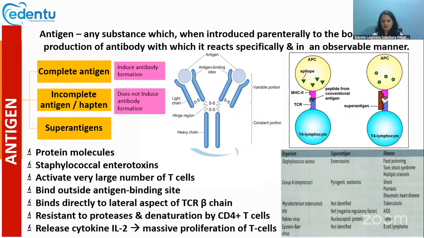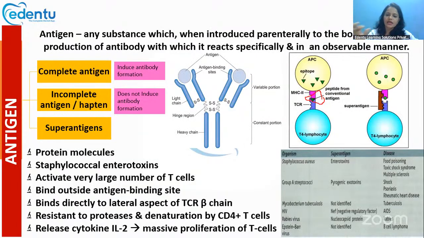Then there is something called super antigens. The super antigens are the ones which overstimulate the immune system. They are like some of the toxins from the staphylococcus and from the streptococci. What they do is that usually there is an antigen binding site present between the MHC molecule and the T cell receptor.